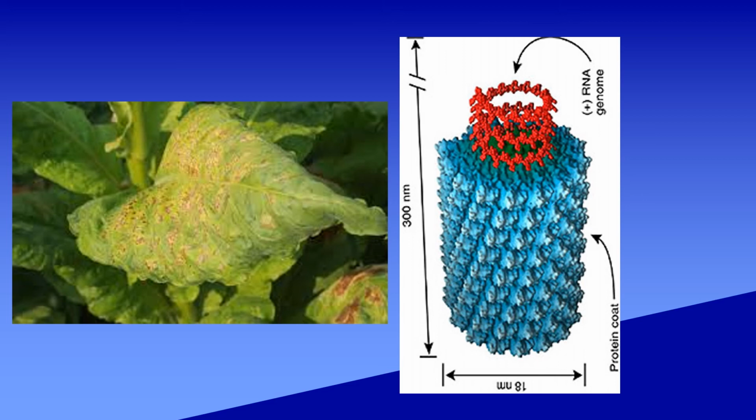The symptoms on the affected plants look like this. This is the structure of the tobacco mosaic virus. It's 300 nm long and 18 nm wide. It consists of a positive-strand RNA genome. It is covered by a protein coat.